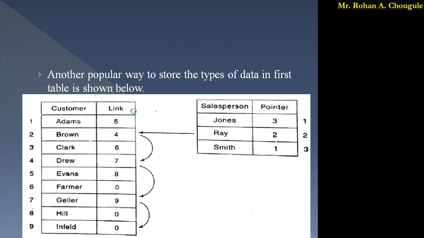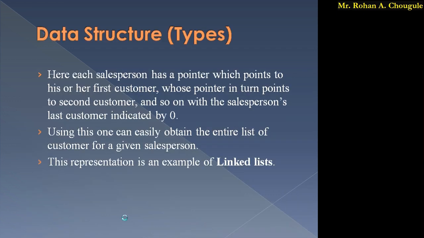So Ray's customer 2 is linked with 4, that is Drew. Drew is linked with 7, that is Giller. Giller is linked with 9, that is Infield. And in front of Infield we have written 0, that is Infield is the last customer for Ray. So this is about the linked list. I hope you understand the concept of linked list.